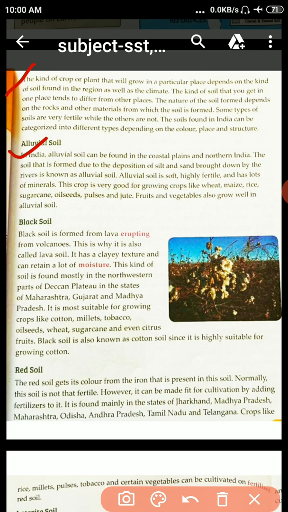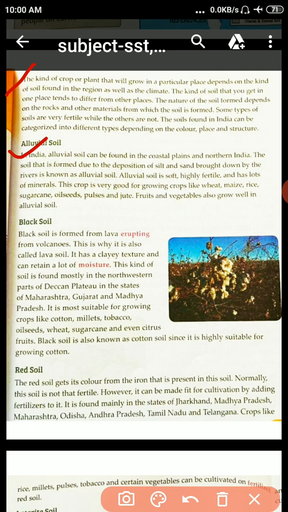The soil that is formed due to the deposition of silt and sand brought down by the river is known as alluvial soil. That's why I am saying that alluvial soil can be found in the coastal plains and northern India. Because in northern India, the Ganga river, Yamuna river and Brahmaputra river are there.